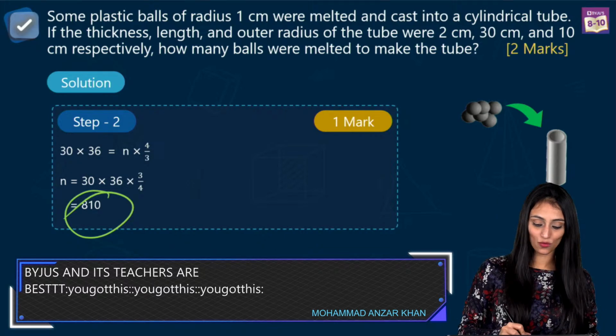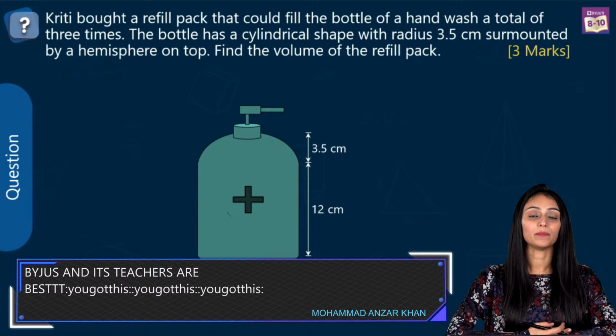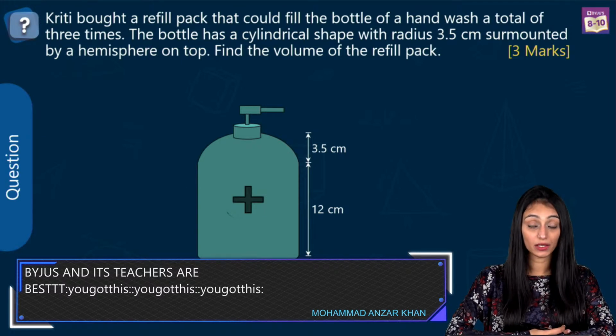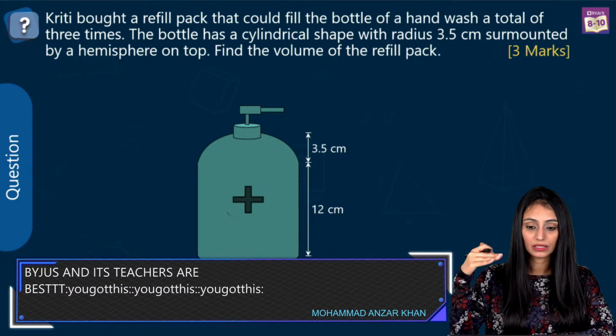Great. Let's move ahead. Let's take a look at the next question now. So Kriti bought a refill pack that could fill the bottle of a hand wash a total of 3 times. Now the bottle has a cylindrical shape with radius 3.5 centimeter surmounted by a hemisphere on top. Find the volume of the refill pack.